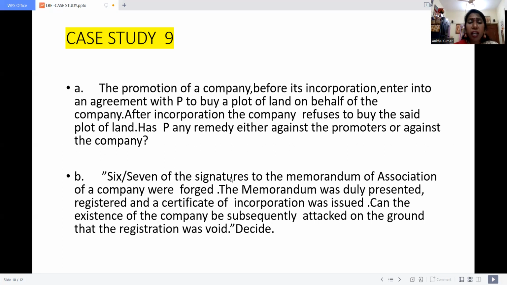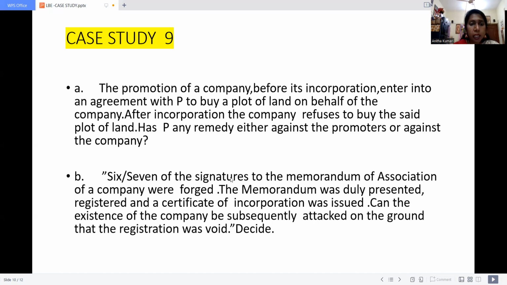So whatever contract is created on behalf of the company name, in favor of the company name, only after the incorporation will it be taken into consideration. So here P cannot claim any kind of remedy. That is P's fault, to enter into a contract with the company before it gets incorporated. This is the solution that must be given.